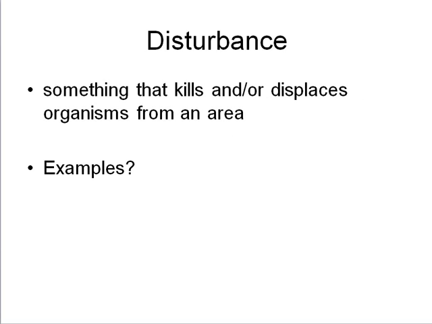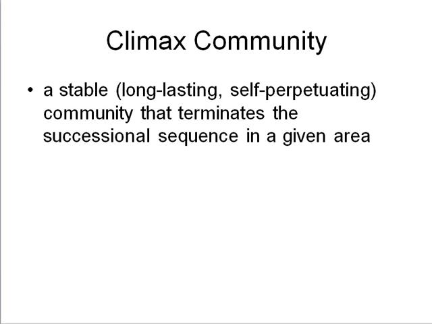A disturbance is a short duration event that kills or displaces organisms. Fire, flood, tornado, a farmer plowing a field are all examples of disturbances. Climax communities are long-lasting, self-perpetuating communities. If a disturbance does not occur, these communities could potentially last forever.